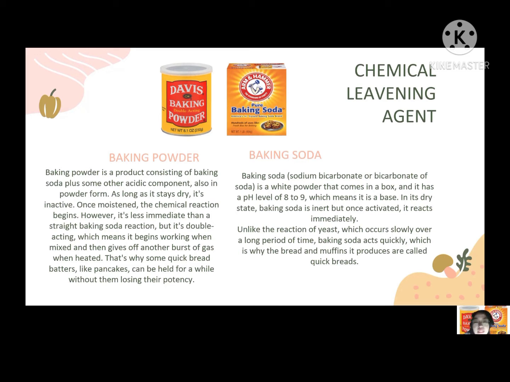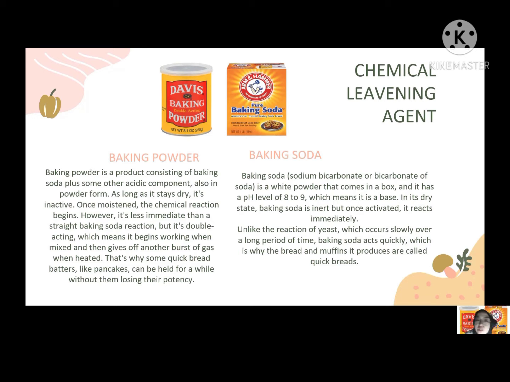The next one is baking soda. Baking soda, which is sodium bicarbonate or bicarbonate of soda, is a white powder that comes in a box and it has a pH level of 8 to 9, which means it is a base. When combined with an acid ingredient, it will produce a chemical reaction that causes the release of carbon dioxide.